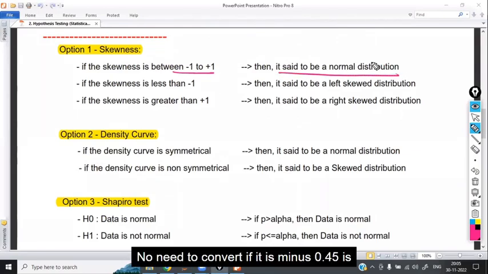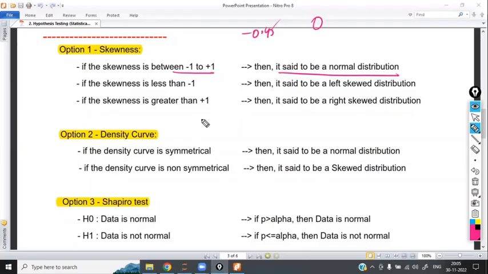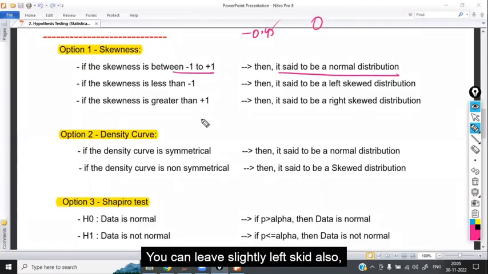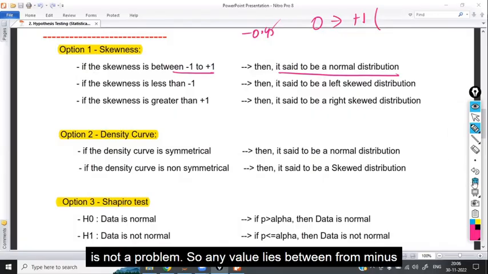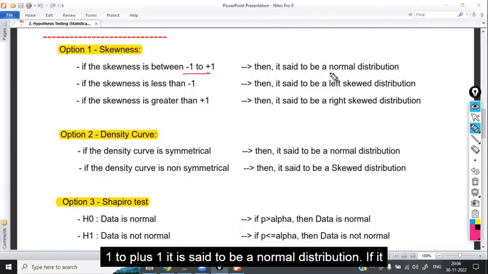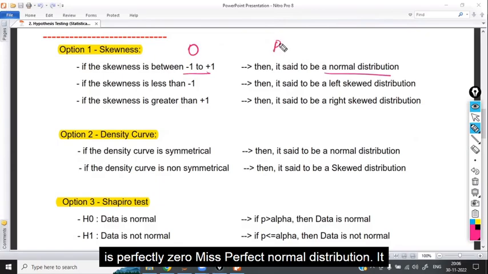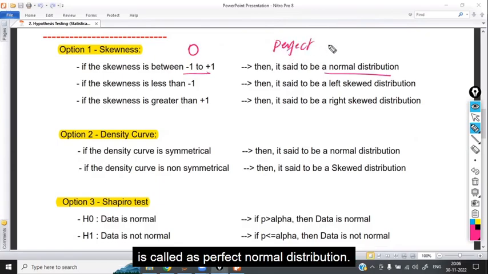No need to convert. If it is -0.45, no need to bring it exactly to 0. You can leave it. Slightly left skewed is also okay, no problem. If it is from 0 to +1, it is slightly positive skewed, but you can ignore that. That is not a problem. So any value from -1 to +1 is said to be a normal distribution. If it is perfectly 0, it is called a perfect normal distribution.